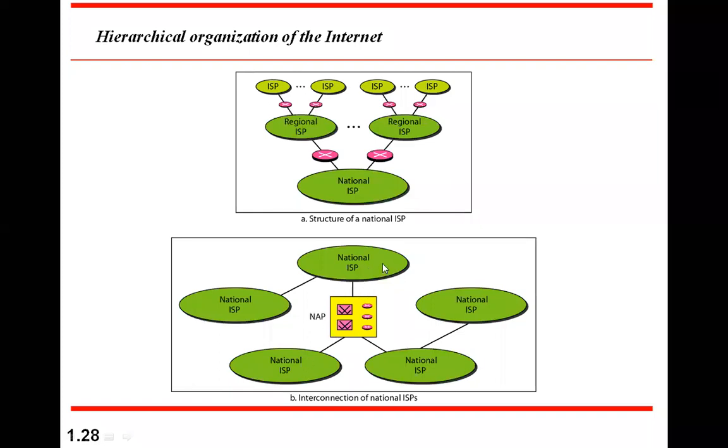Once the national ISPs are connected, of course, the regional ISPs and local ISPs of that country, each country is connected, so that any user of one local ISP can reach any other user connected to another local ISP, maybe within the country, within the region, or other regions, other countries, other nations, wherever it is. So that's how the whole network can work.